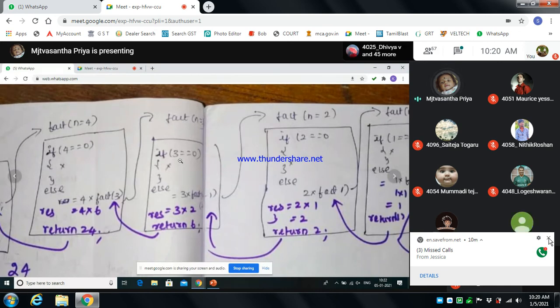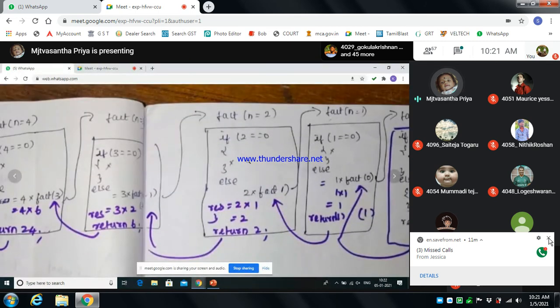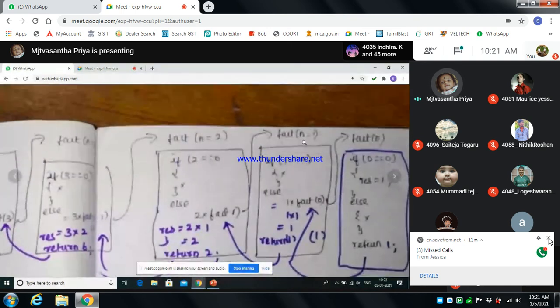That else part has n into fact of n minus 1. n can be applied as 3, and fact of n minus 1 is 3 minus 1, that is fact 2. Again it creates another frame, where n equals 2. That 2 is substituted for the n value. Again the condition fails, it goes to the else part, and n minus 1, 2 minus 1, becomes 1. That 1 again creates a frame.